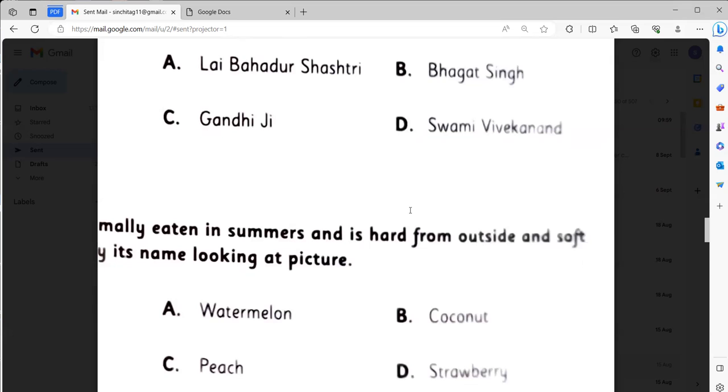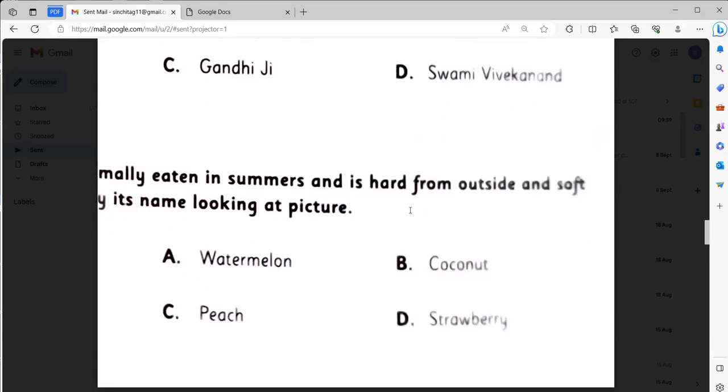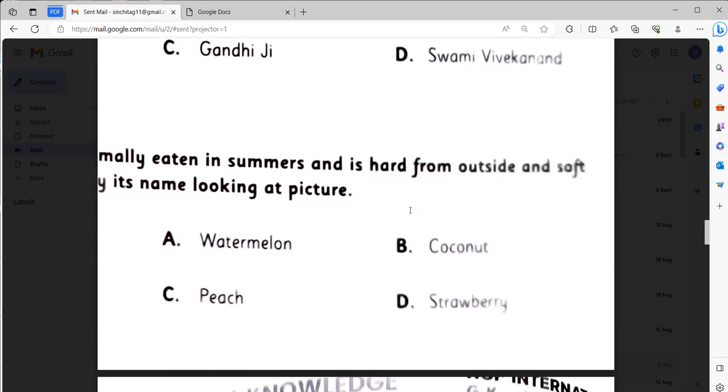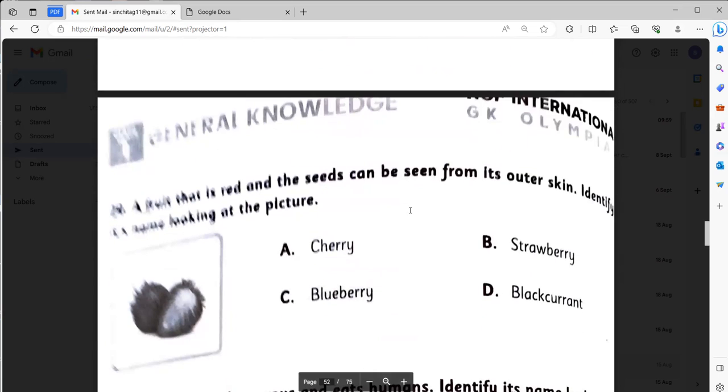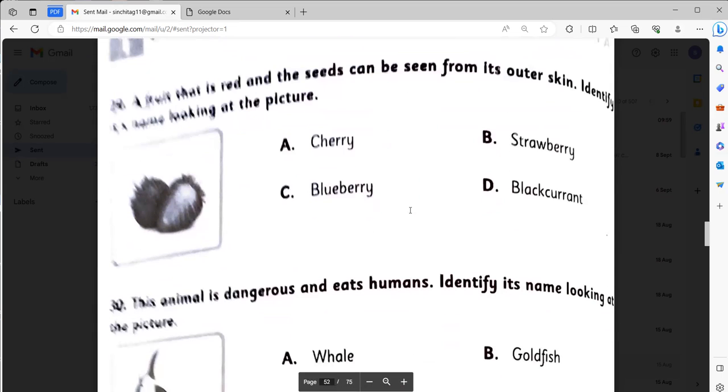We normally eat in summer and it's hard from outside and soft inside. Identify its name looking at the picture. It will be watermelon. A fruit that is red and seeds can be eaten from its outer skin. Identify its name looking at the picture. This one will be blueberry.